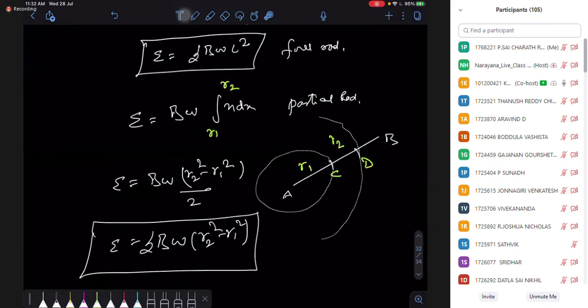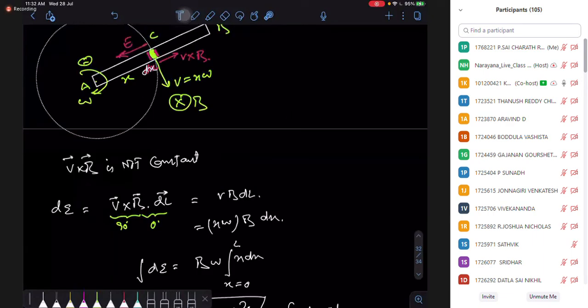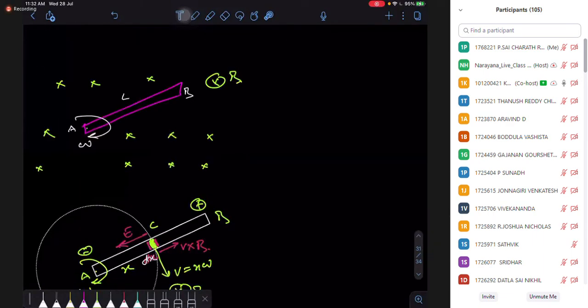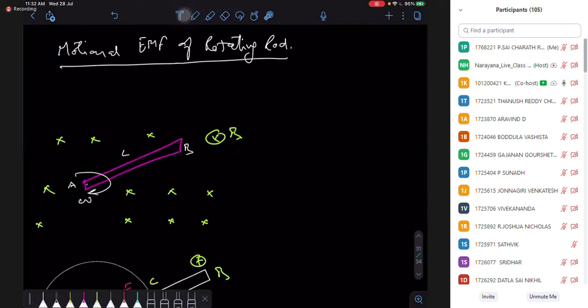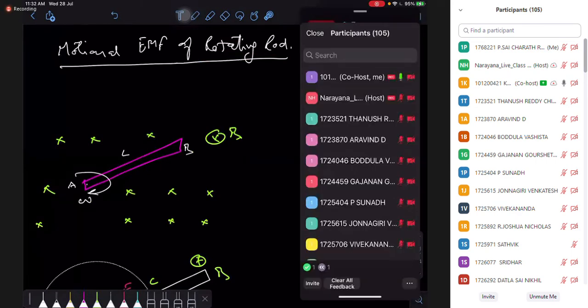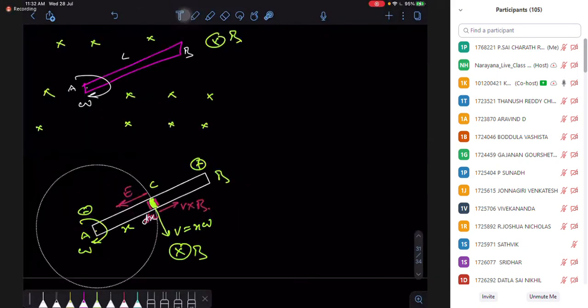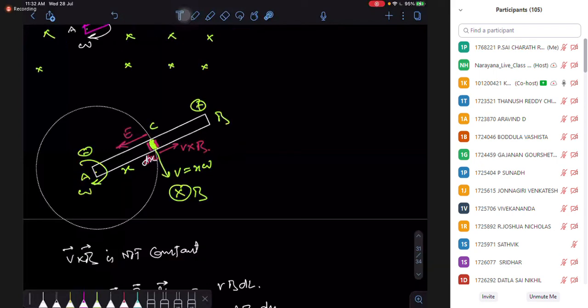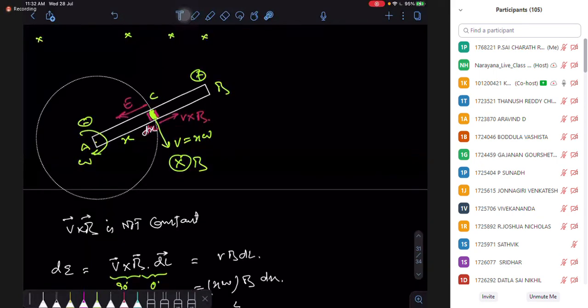Here in this question, once again, listen to what the question says. A rotating rod is going to make a very important case. A lot of questions you can find where a rod is rotating. A lot of twisted questions will be there on this concept, but it's very easy. Slightly you have to take care. When the rod is rotating, I can take a differential part and find out its EMF. Why are we taking a differential part? The simple reason is as you are moving in circles, you have different speeds.